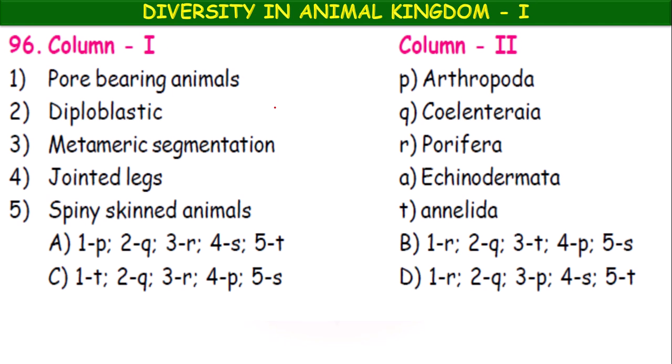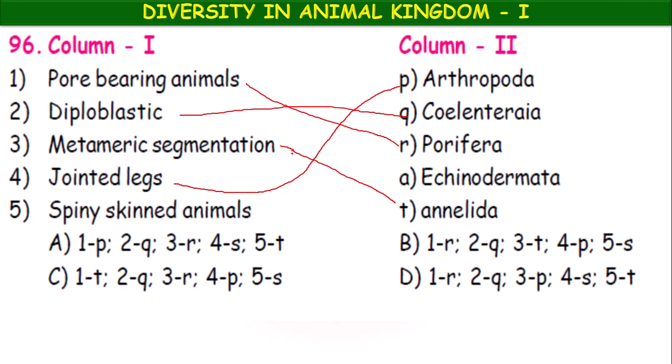The last question in the assessment 2. Pore bearing animals belong to porifera. Diploblastic animals, Coelenterata, two layers are present, the cells are arranged in the body. Metameric segmentation is observed in Annelida. Jointed legs, of course, Arthropoda also has metameric segmentation. Jointed legs is the main feature of arthropods. So we have to match the most suitable one, that's why.